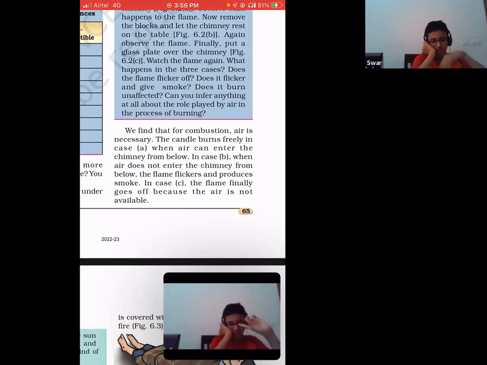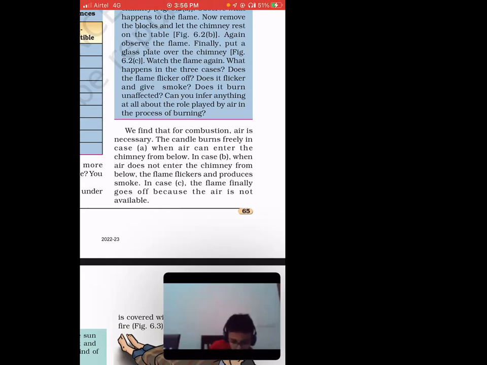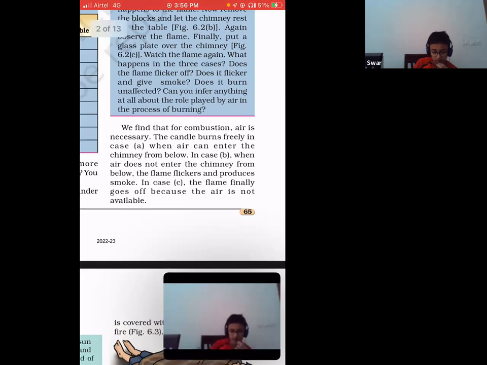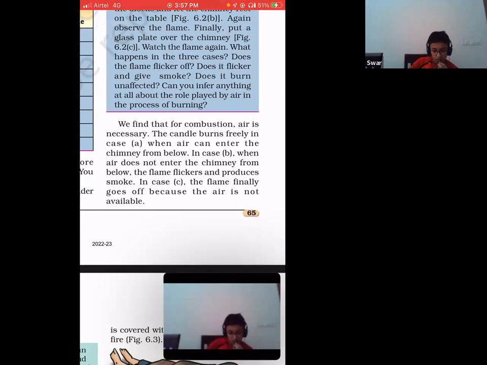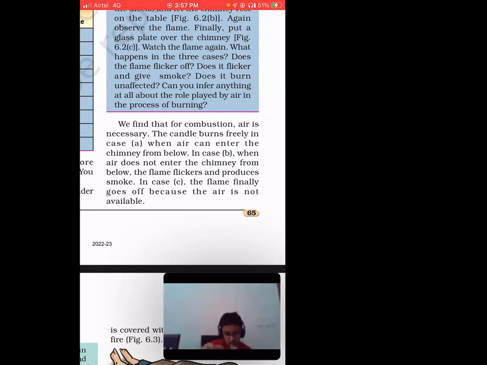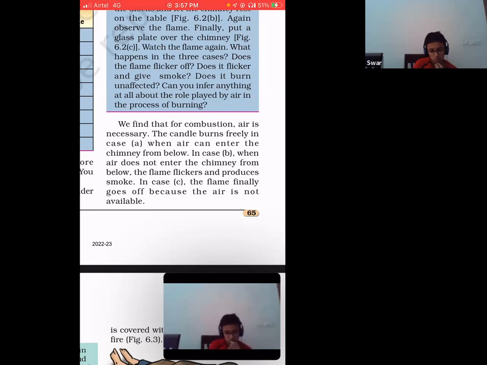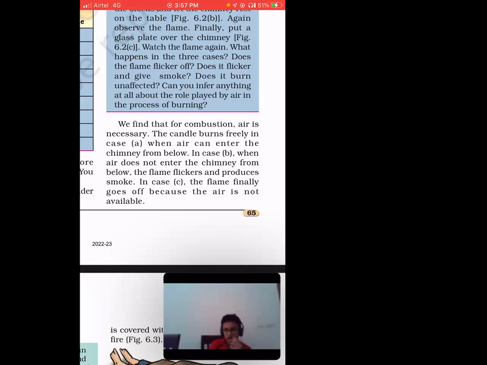Ma'am, but in the B one, why, I mean, when the air is not coming from the downside part, that means the candle won't burn? Yeah, ma'am, but I think the flame flickers.